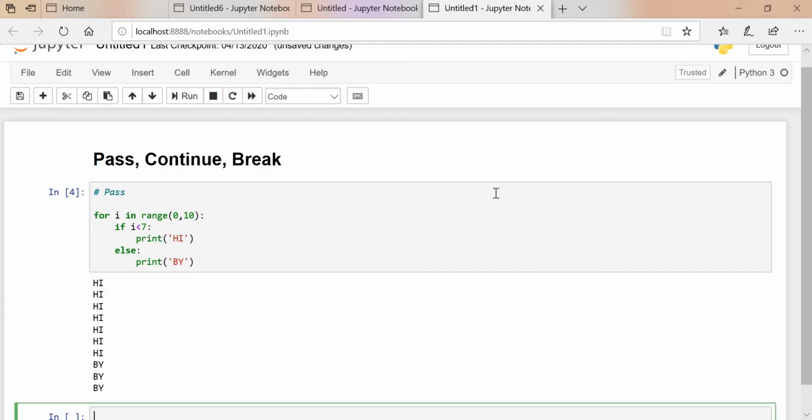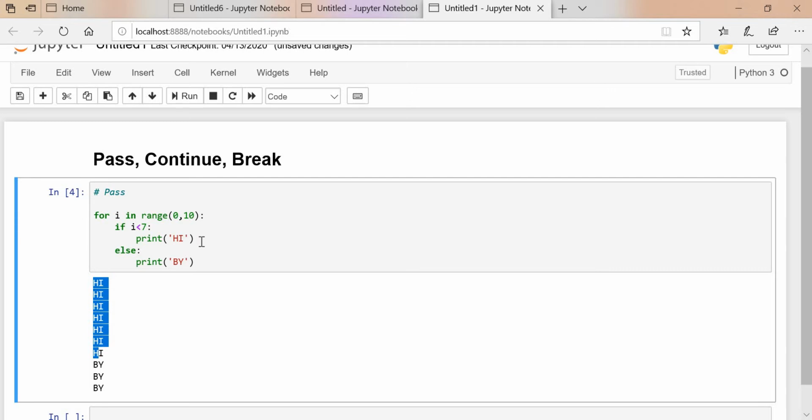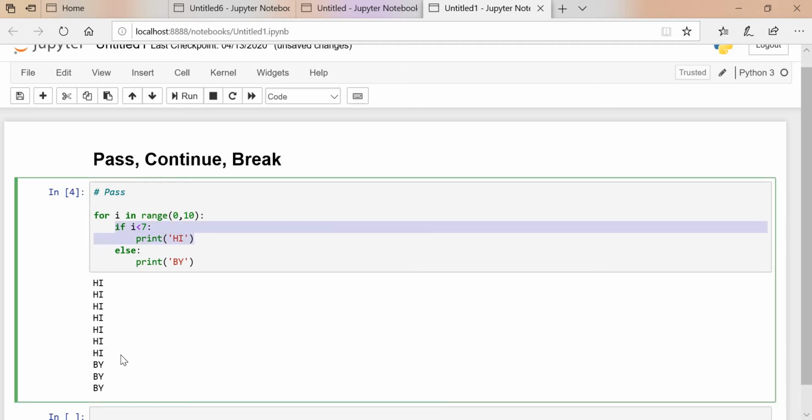Okay, we'll execute this one. See, 7 times it is printed. This condition is true, that's why 7 times it is printed hi. Then the remaining 3 times it is printed bye.